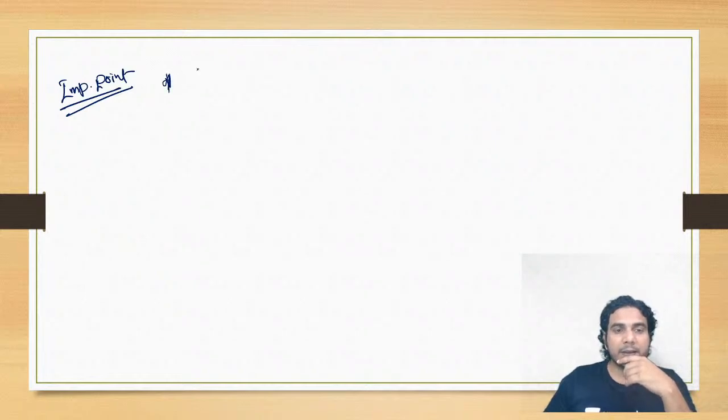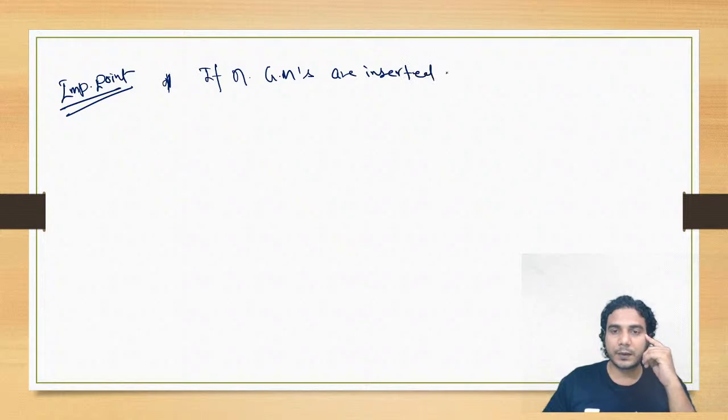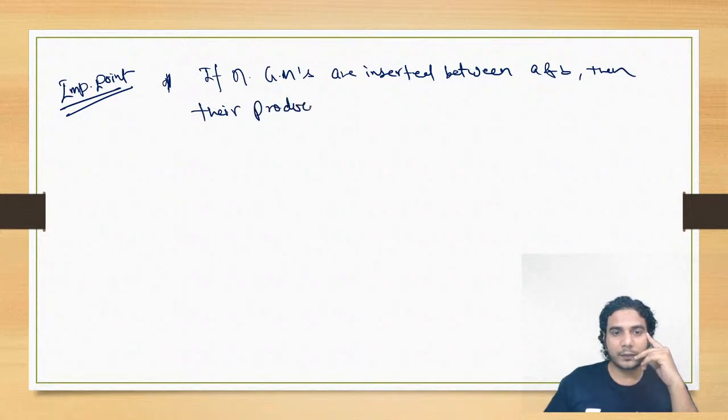So the property is that if n geometric means are inserted between A and B, then their product is equal to their single geometric mean to the power n.